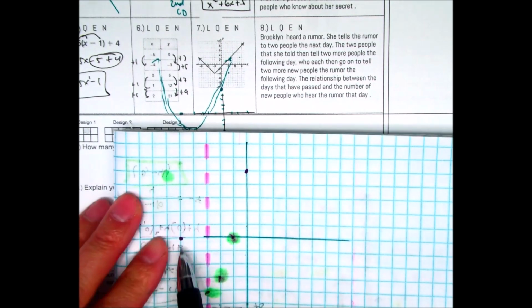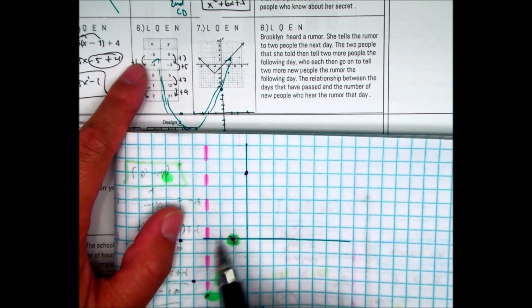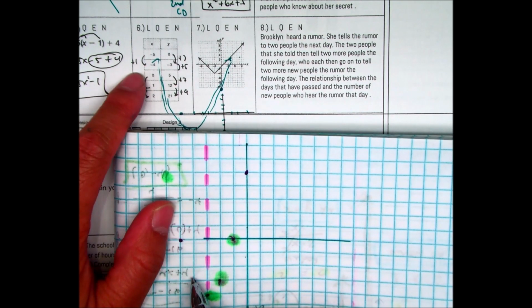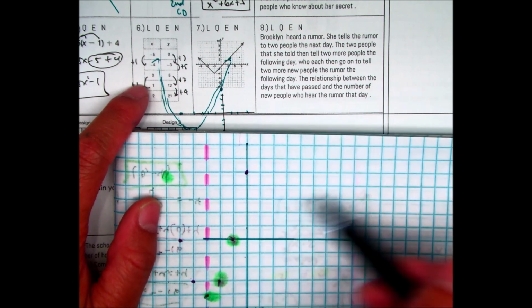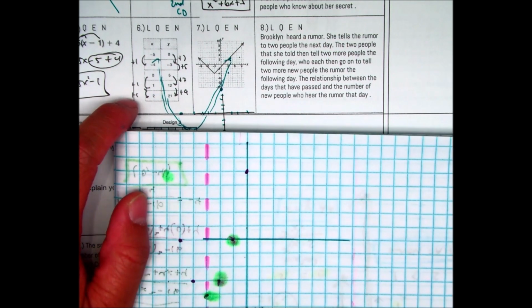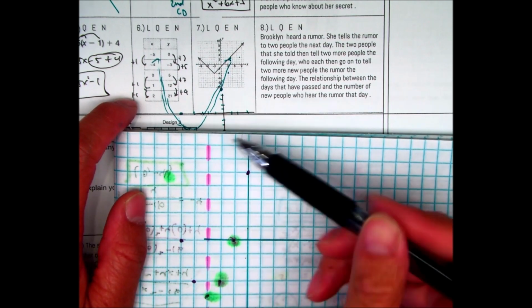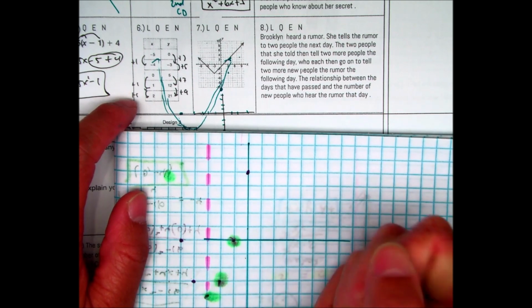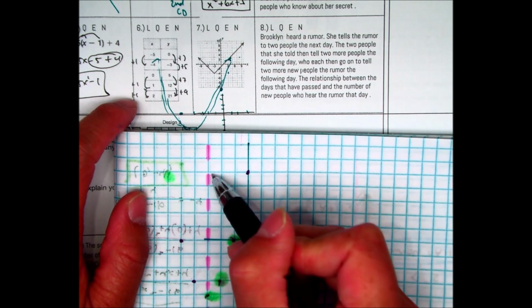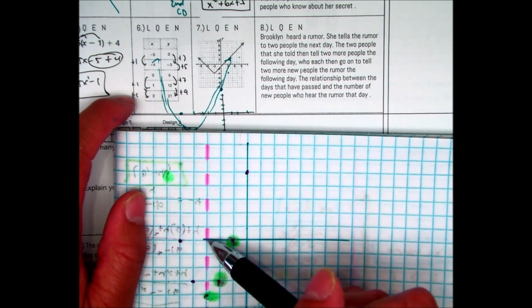And I did negative 5, 0, negative 4, negative 3, and then it jumps up here to 0, 5, and then 112, which is off, and then 221. And what I saw here is if you made this pink line, this is called the axis of symmetry. These points are symmetrical to these points, and everything in green is what's missing on our table of values.